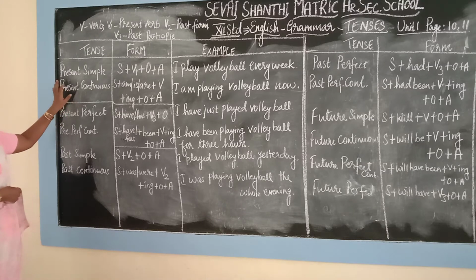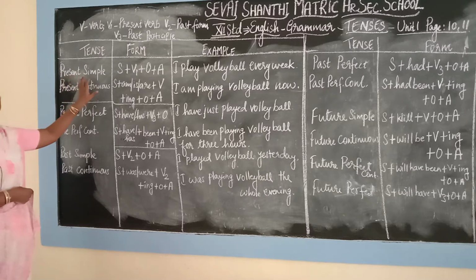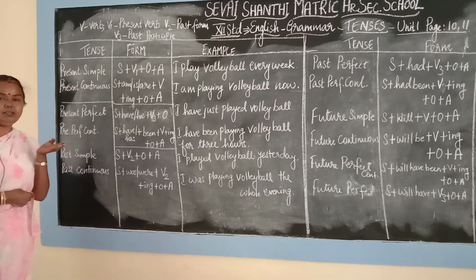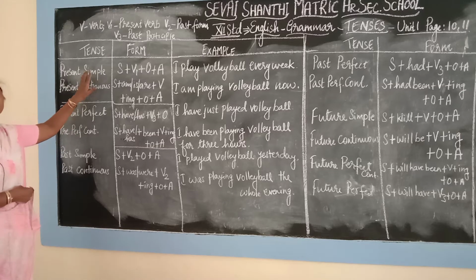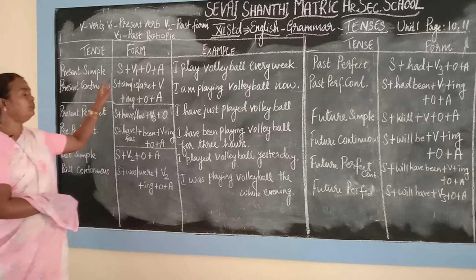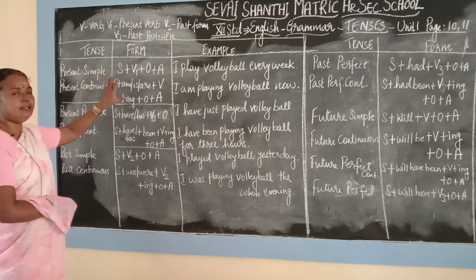First comes the present simple tense. Present simple tense expresses everyday habits, usual things or universal things. Here we are seeing a standard form.